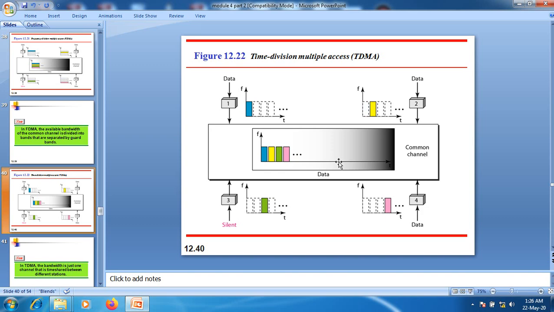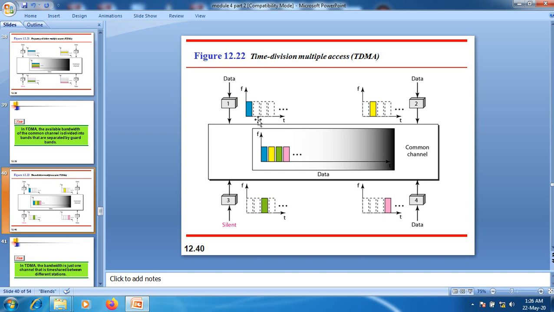Just to compensate this delay, we insert these guard bands here. Most of the time this synchronization can be achieved by sending synchronization bits, or sometimes we also call them preamble bits.